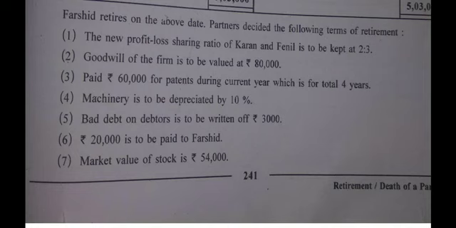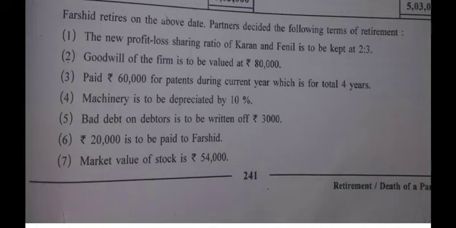So what about the remaining amount? Of course, we don't know how much amount is payable to Farshid at this moment. But when we are going to total the partners' capital accounts, we'll get to know how much amount is payable to Farshid. And they say out of the total payable amount, 20,000 is to be paid to Farshid. That simply means remaining is to be kept as a loan. Okay? So this will be done at the end.